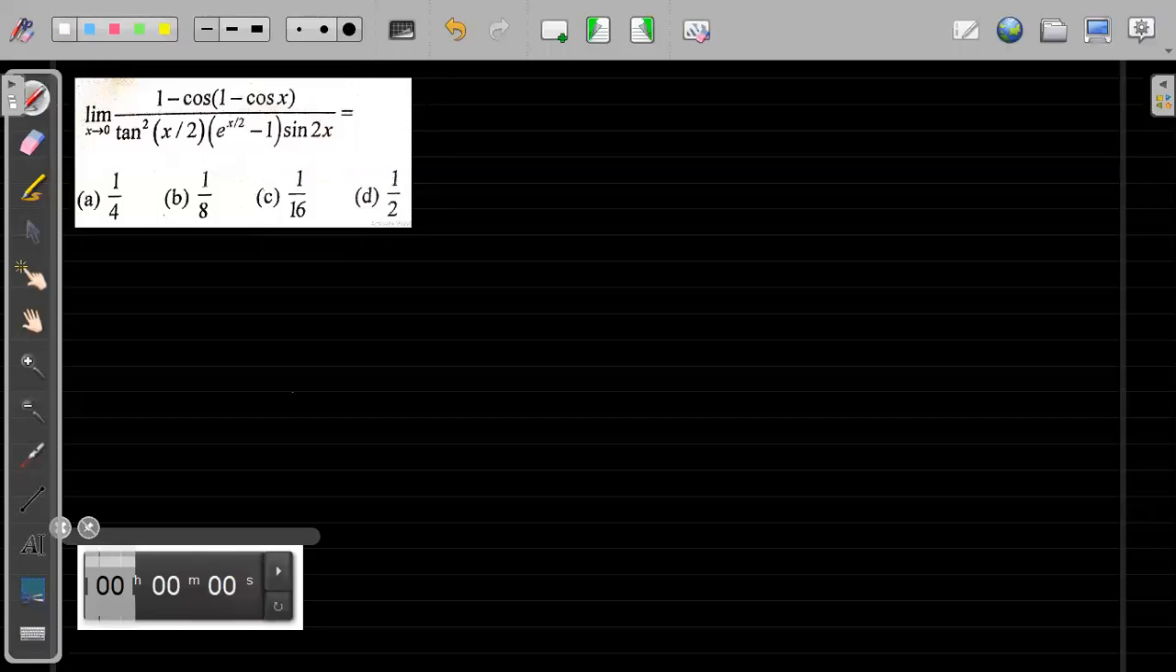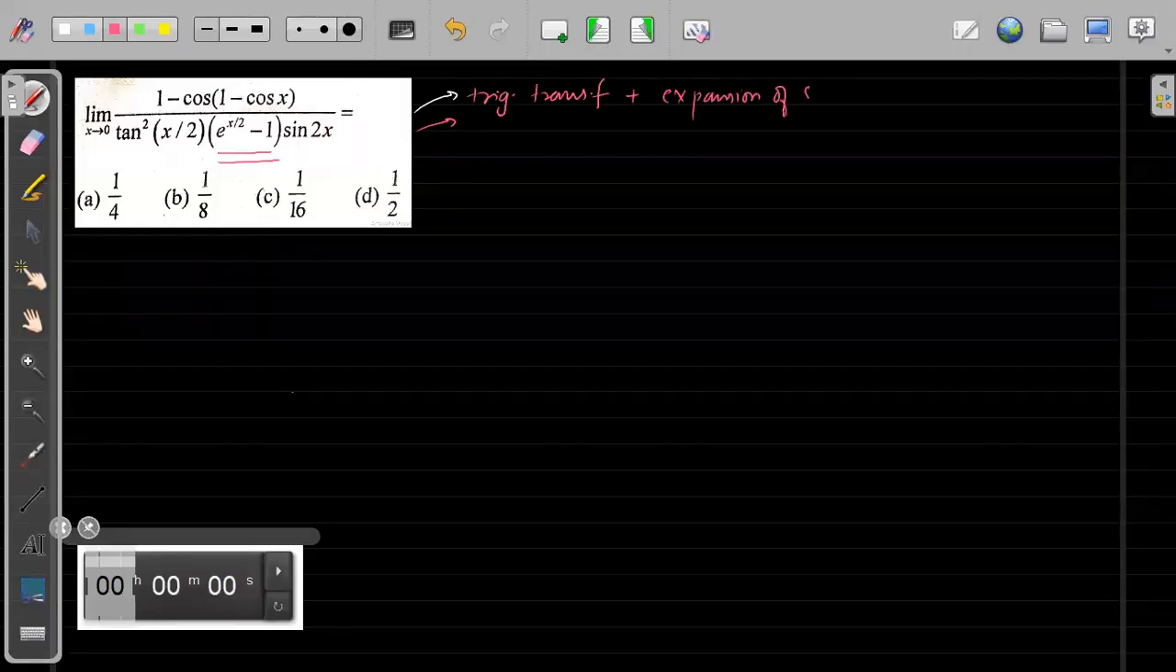One thing is, I can use both. For this question, because I have this form, e to the power x by 2 minus 1, I know I can use the expansion of series, and in the other part we can use some trigonometric transformation. So we can use both trigonometric transformation and expansion of series. Because this is of 0 by 0 form, this is an indeterminate form. So we'll see how we can solve.